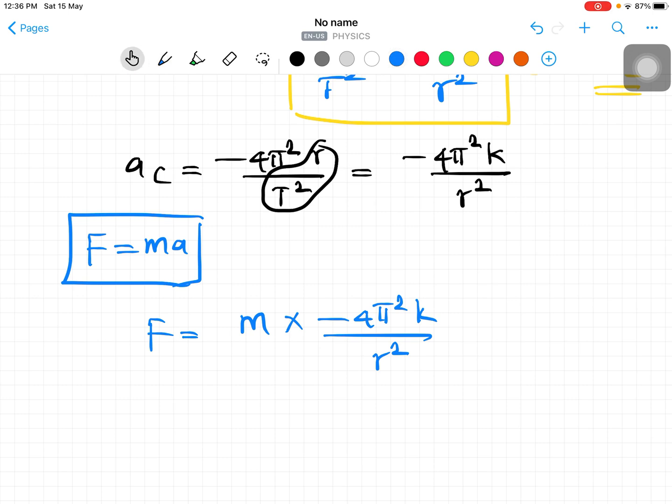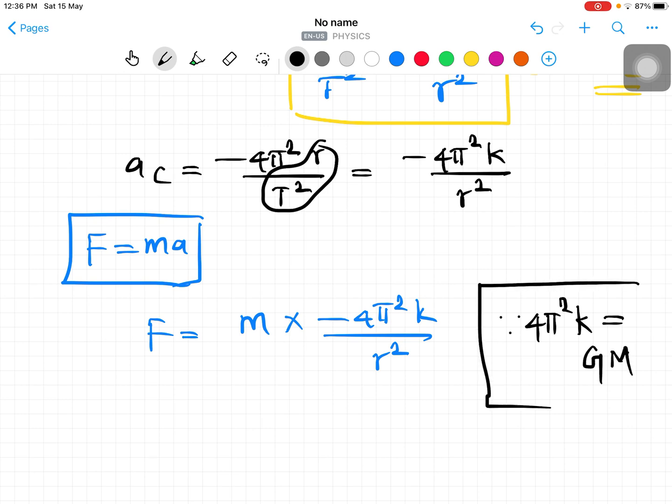Here the mathematical knowledge of Newton plays a very important role. What does that mean? The numerical value of 4 pi square k should be equal to the gravitational constant and the mass.